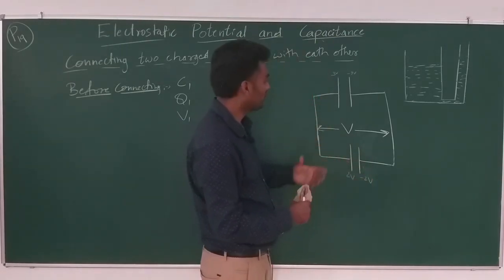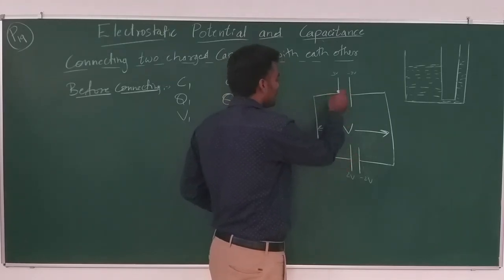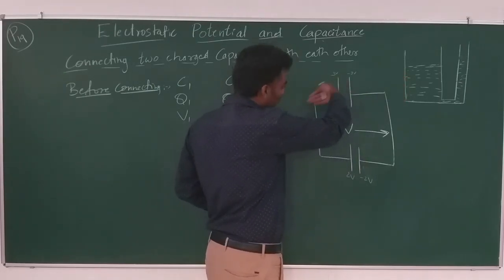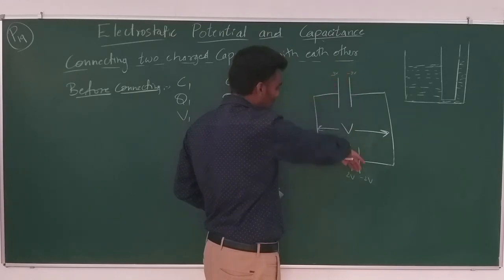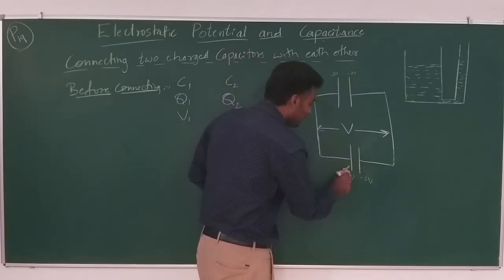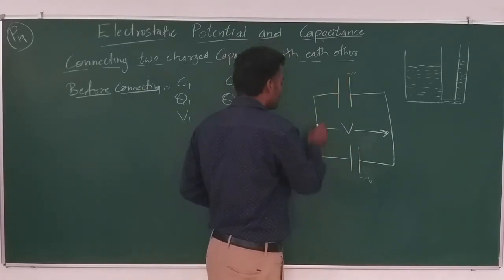When we short them, what happens? This point and this point, when they are connected with these plates, charges will flow from one to the other. That depends like this. From this to this itself, because this is of higher potential, this is of lower potential. Charges will flow from that to this till both of them attain common potential. What is the expected common potential here? Yeah, that we'll find now.